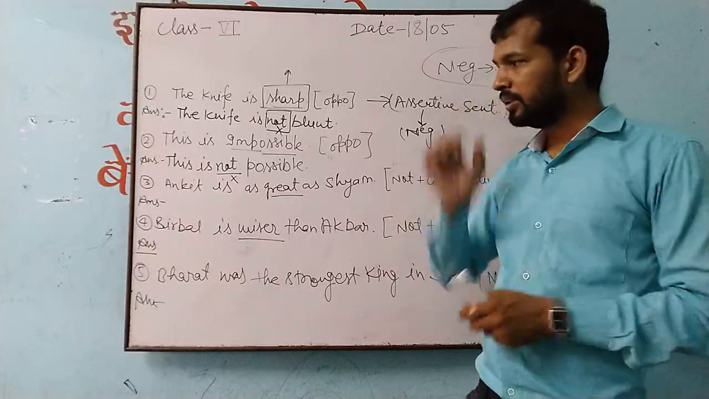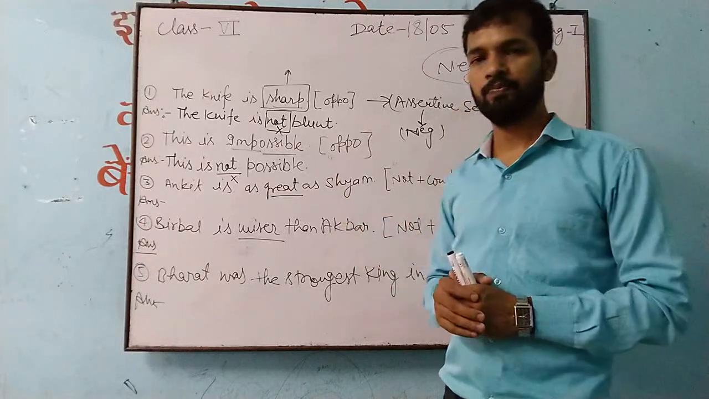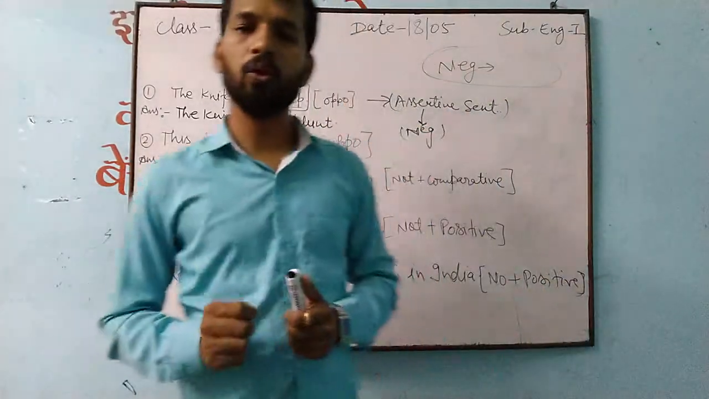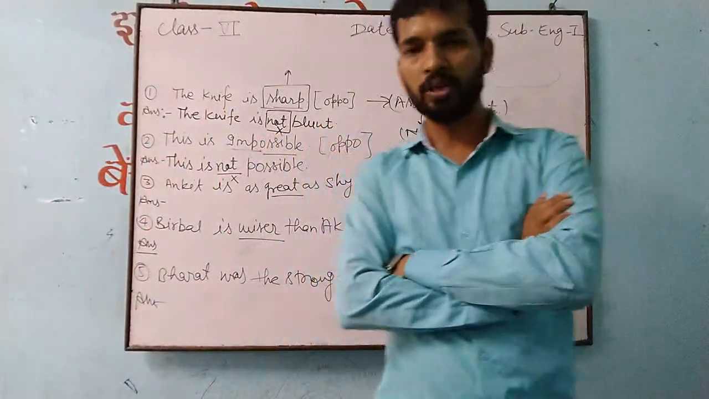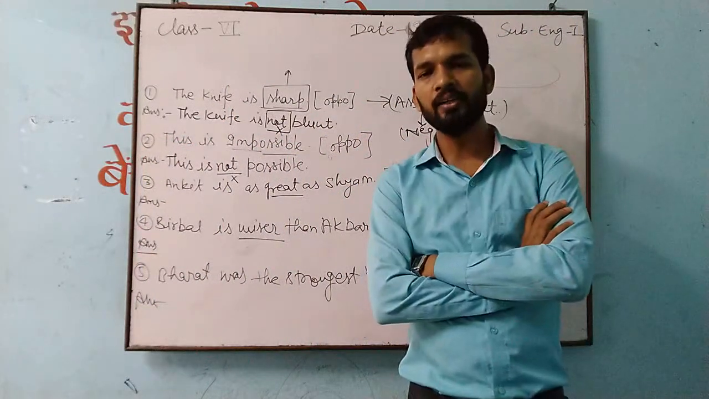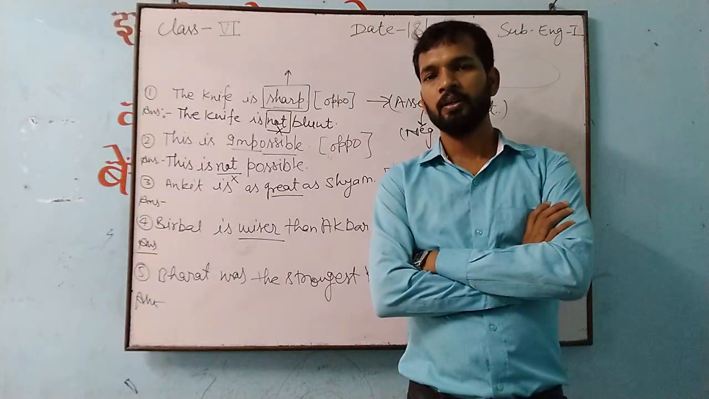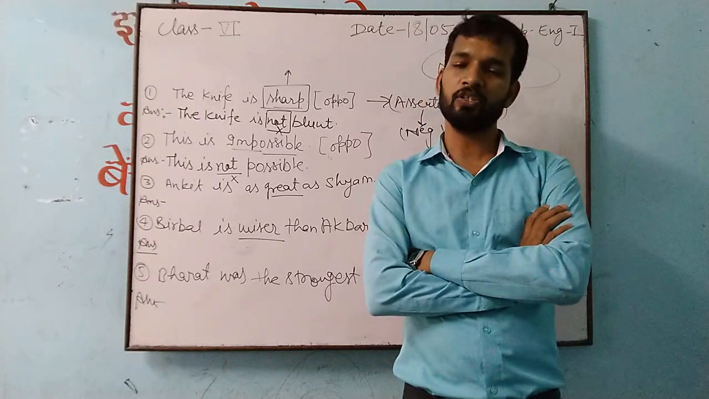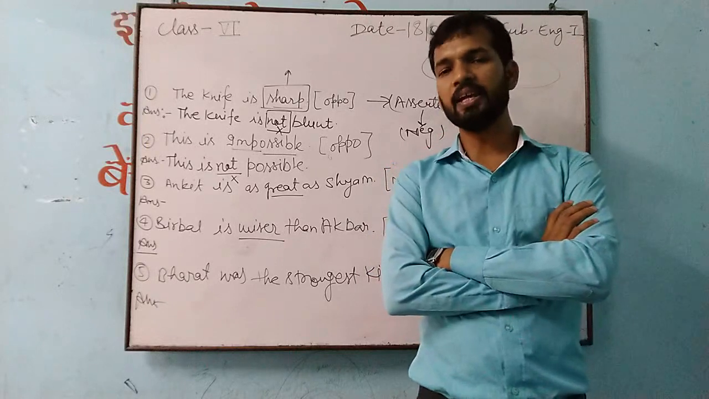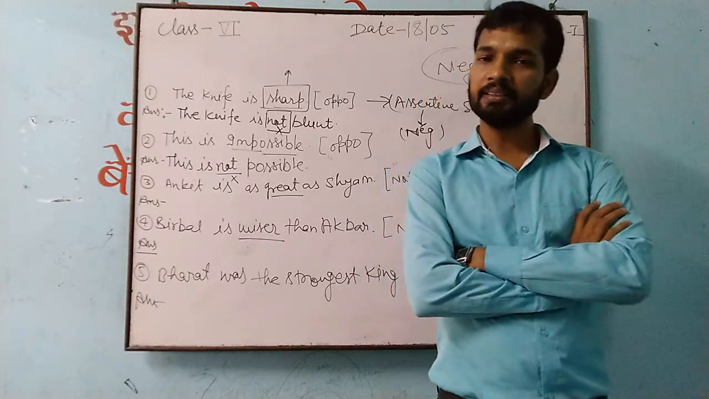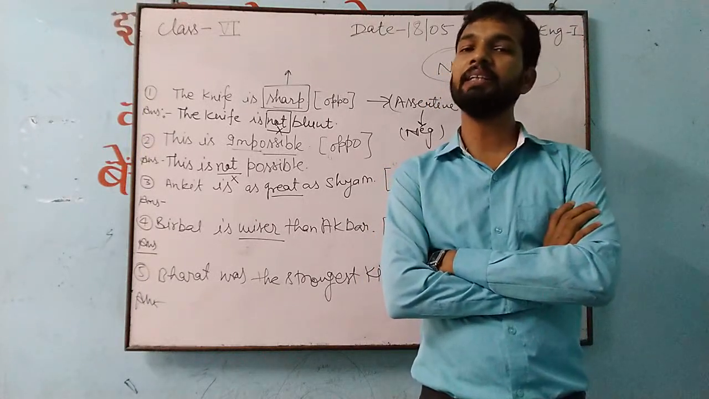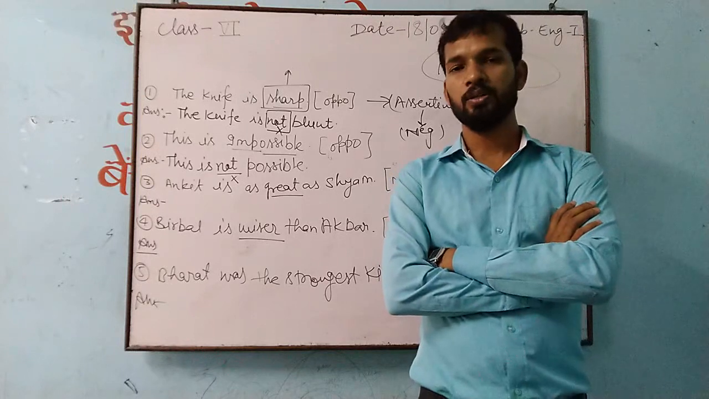Now, question number 3rd, 4th and 5th. It is very important. Before doing these, we have to understand a few points. I already told you about adjectives. So now, you will get the degree of adjective. If any adjective is in the first form, meaning its base or original form, it will be what?